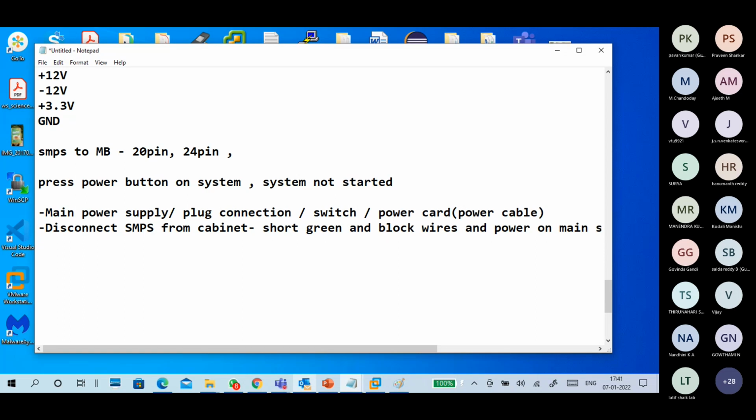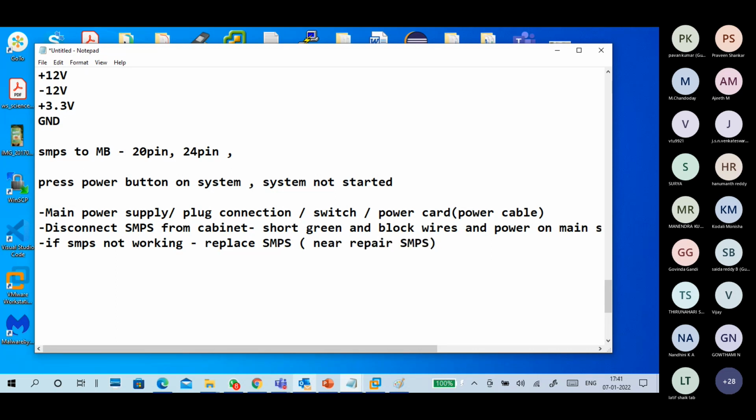If SMPS is not working, what to do? It's a standard question. If SMPS is not working, what to do? Replace SMPS. In brackets, the important point is: never repair SMPS.